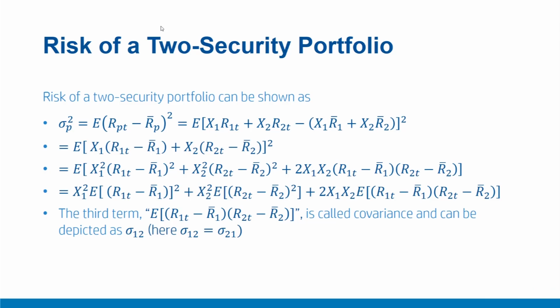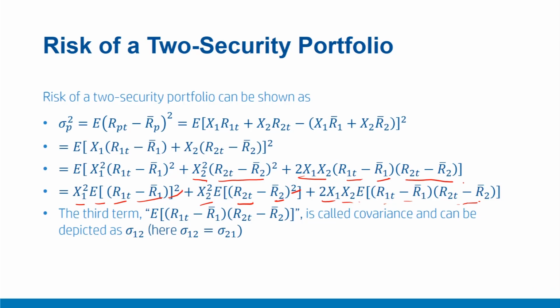This expression can be further expanded to sigma p square equal to the expectation of x1 square times (R1t minus R1 bar) square, then x2 square (R2t minus R2 bar) square, plus 2 times x1 x2 (R1t minus R1 bar) into (R2t minus R2 bar), which can be further simplified like this: x1 square times the expectation of (R1t minus R1 bar) raised to the power 2, plus x2 square times the expectation of (R2t minus R2 bar) raised to the power 2, plus 2 times x1 x2 times the expectation of (R1t minus R1 bar) into (R2t minus R2 bar).